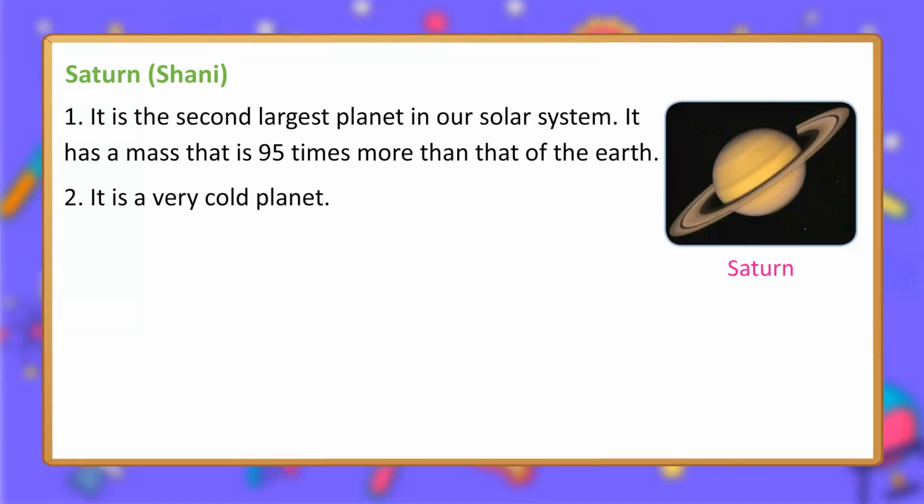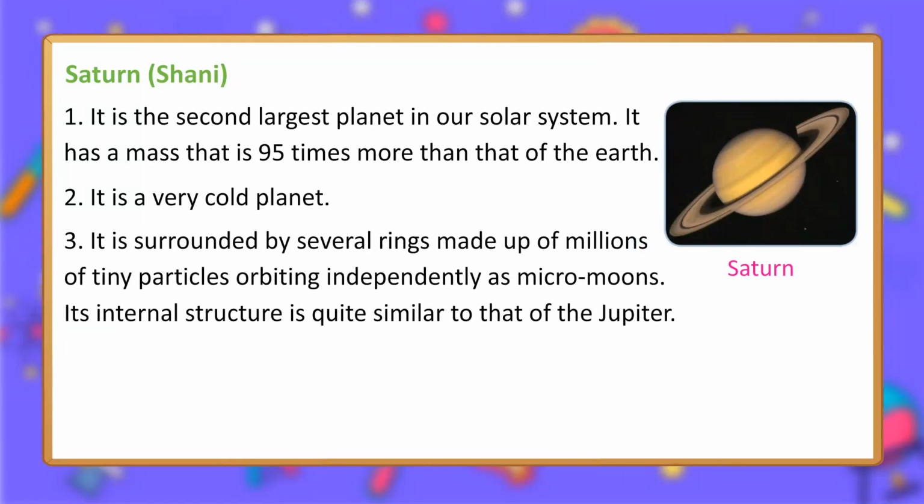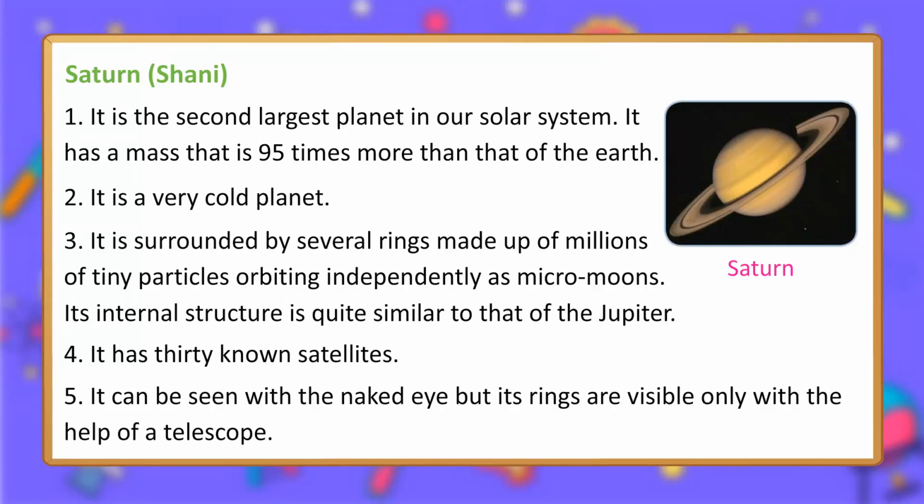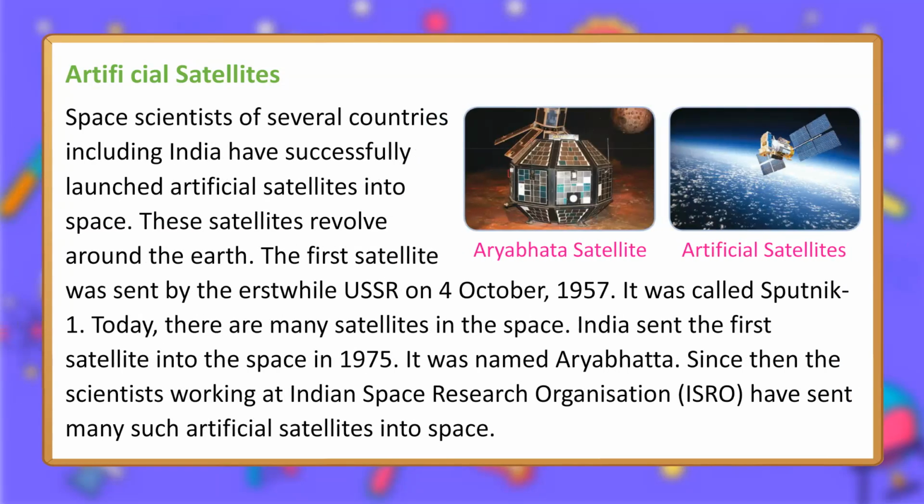2. It is a very cold planet. 3. It is surrounded by several rings made up of millions of tiny particles, orbiting independently as micromoons. Its internal structure is quite similar to that of the Jupiter. 4. It has 13 known satellites. 5. It can be seen with the naked eye, but its rings are visible only with the help of a telescope.